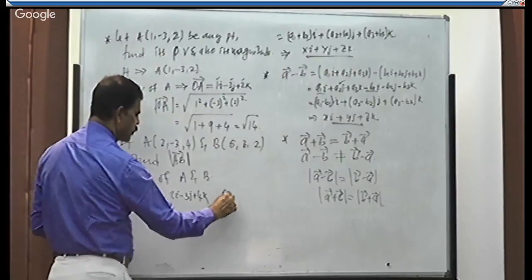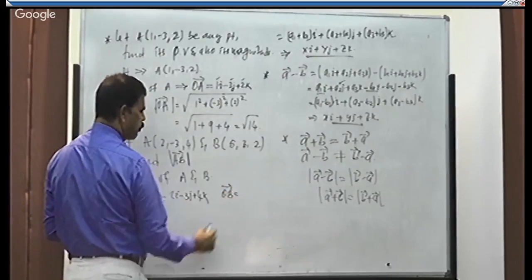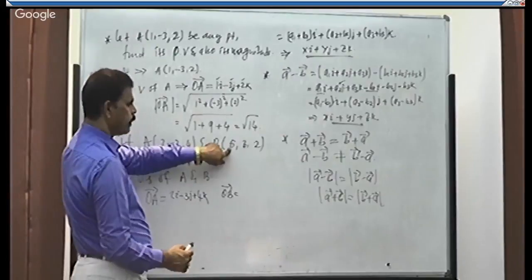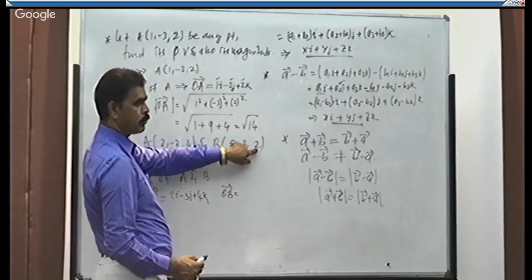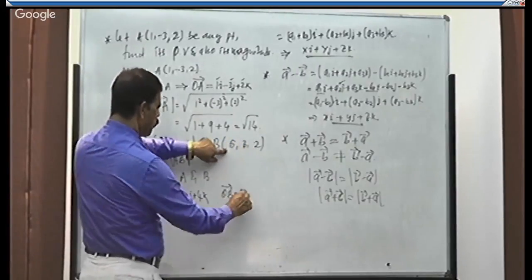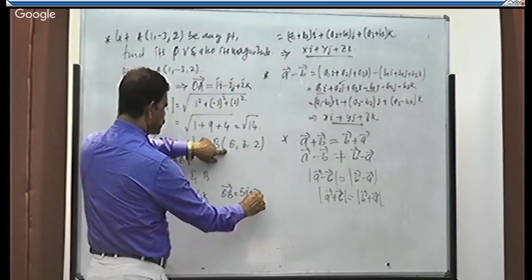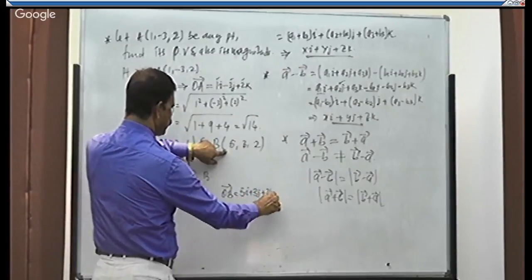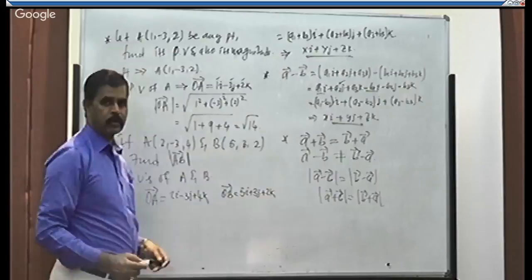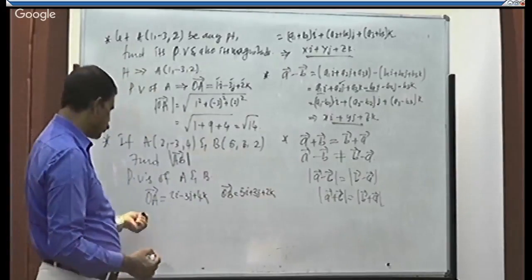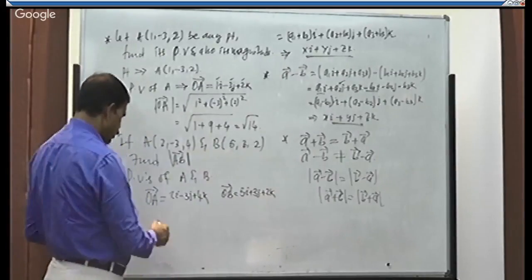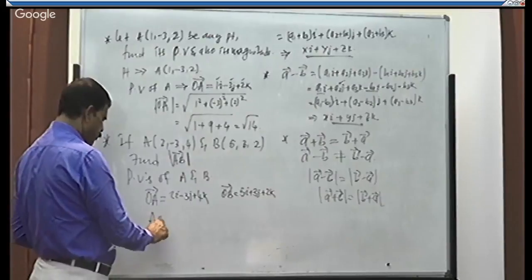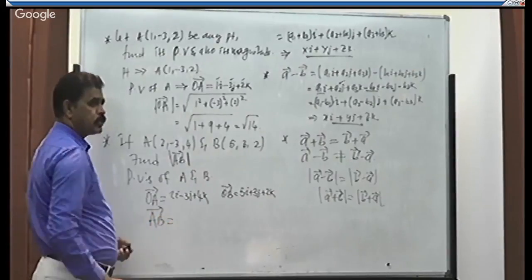And position vector of point B is what? OB is equal to, what is the point B? 5, 3, 2. Just include i, j, k: 5i plus 3j plus 2k. Now we got position vectors of the two points A and B. Write AB. Vector AB in terms of position vector is what?